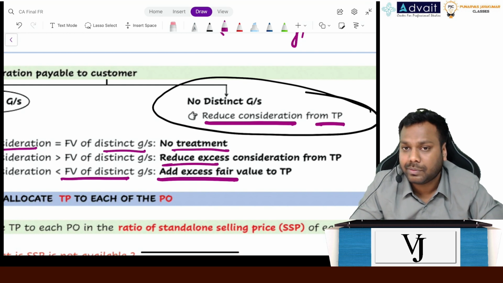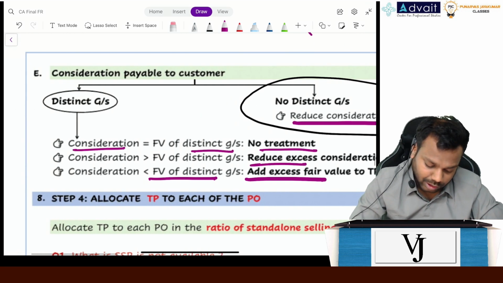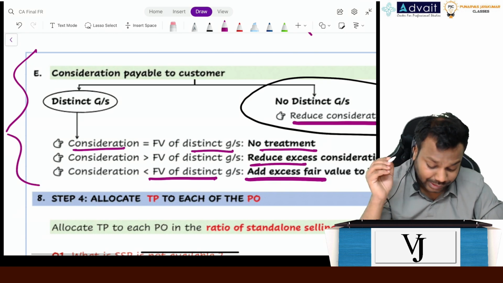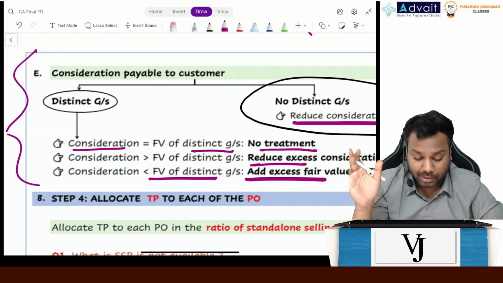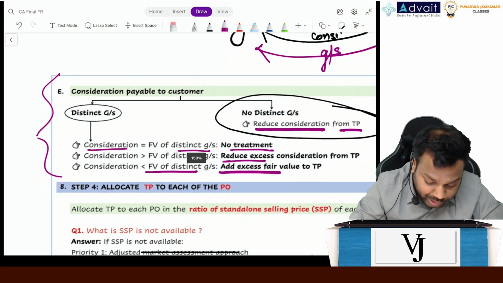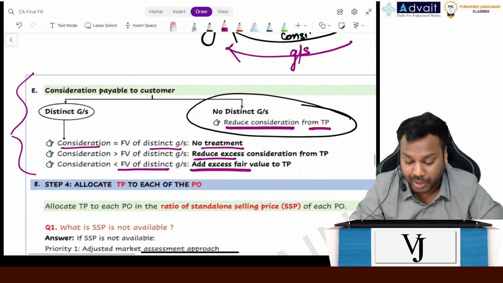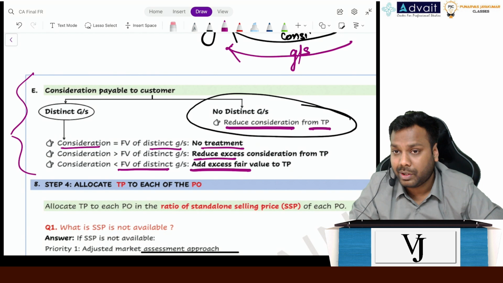Is that clear, everyone? This part is an area where students generally tend to make mistakes. Please make yourself comfortable with this concept. If it is not clear, then let me know and I'll explain it another way. Is it clear, everyone? This point.